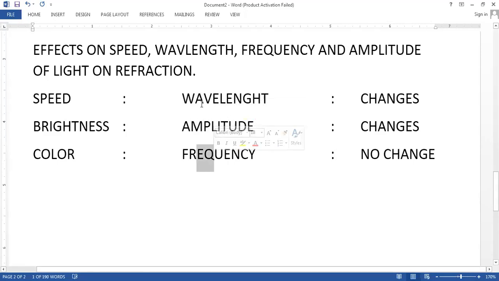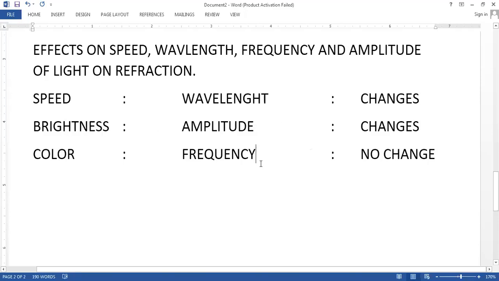These are the terms associated with the wave. And these are the terms associated with speed, brightness, and color. This is what we talk about in daily life: speed, brightness, color. But speed is a parameter of wavelength, brightness is a parameter of amplitude, and color is a parameter of frequency. So we observe that during refraction, the wavelength as well as the speed, which is one and the same thing, changes. The brightness changes, the amplitude also changes, but color does not change, meaning the frequency does not change. Clear, class? Please write this down.